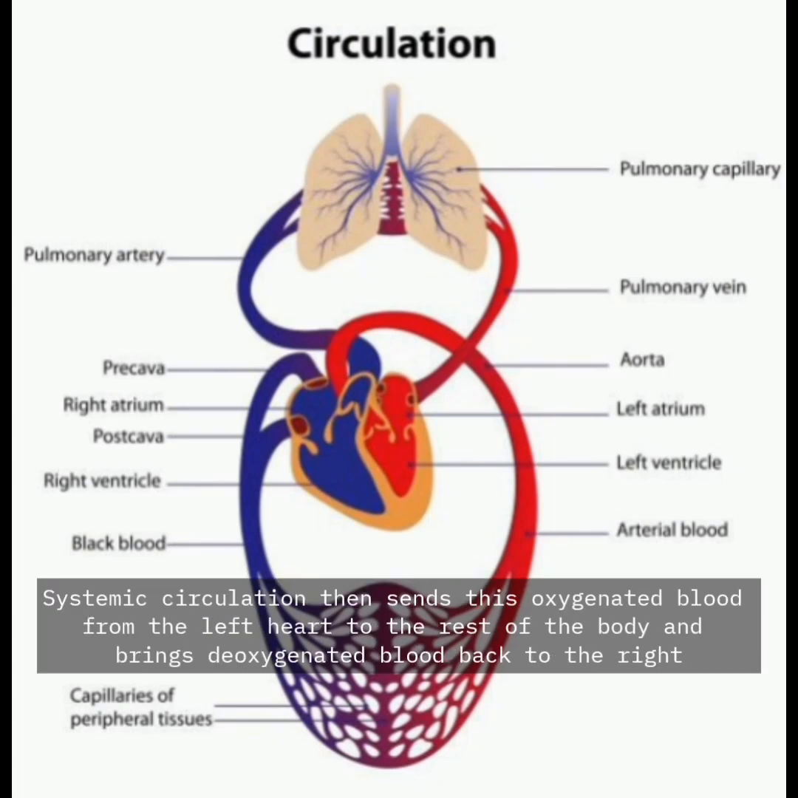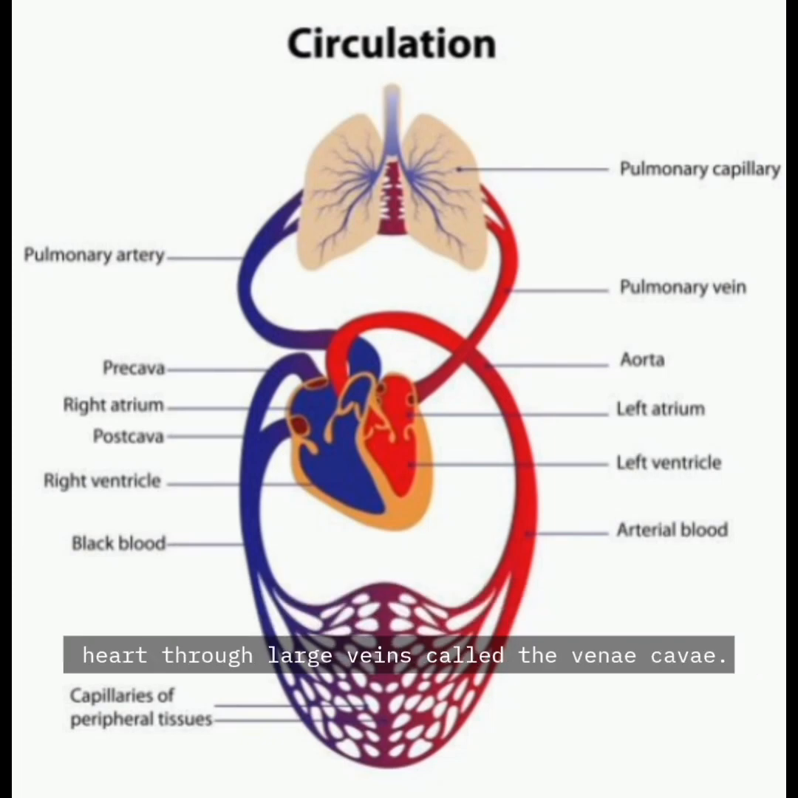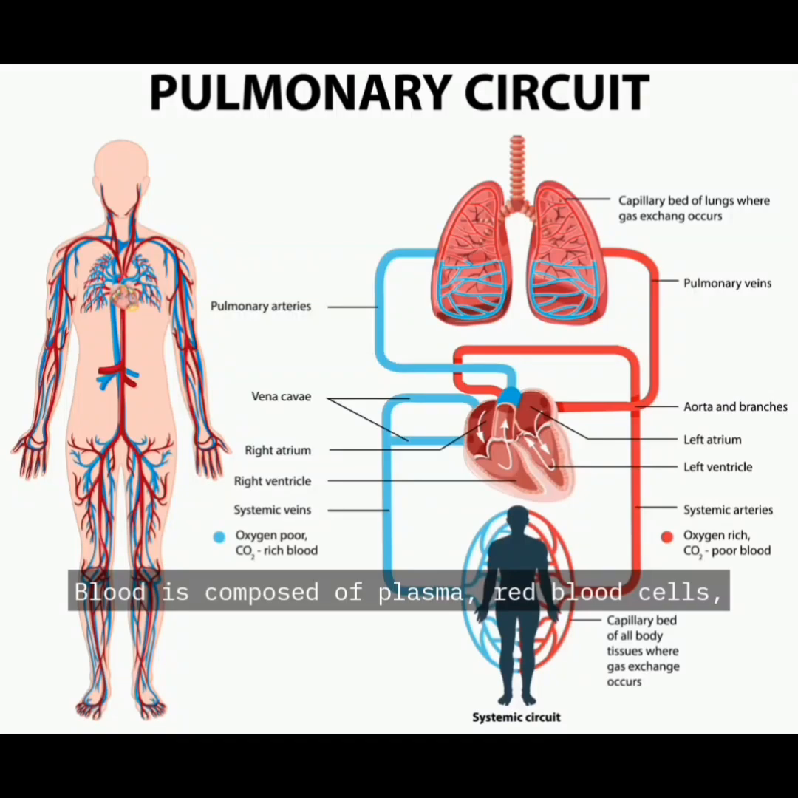Systemic circulation then sends this oxygenated blood from the left heart to the rest of the body and brings deoxygenated blood back to the right heart through large veins called the vena cava. Systemic circulation includes both macrocirculation, which involves large blood vessels, and microcirculation, which occurs in tiny vessels. An average adult has about 4.7 to 5.7 liters of blood, making up roughly 7% of body weight. Blood is composed of plasma, red blood cells, white blood cells, and platelets.